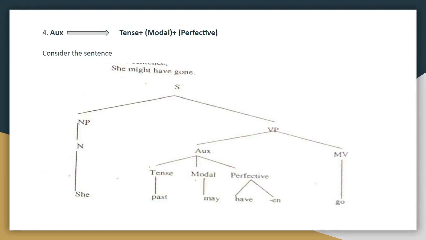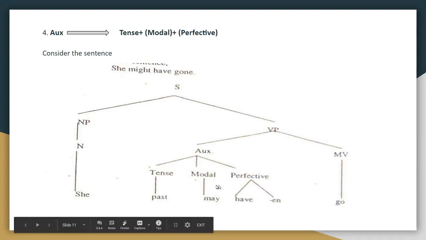An auxiliary can contain a modal and a perfective along with the tense. So let's consider this particular sentence, she might have gone. This sentence can be split into NP and VP, and we are sure about the NP that it is she. The VP can be divided into two, auxiliary and main verb, and we are also sure about the main verb, which is go. The auxiliary can be split into three: tense, modal and perfective.